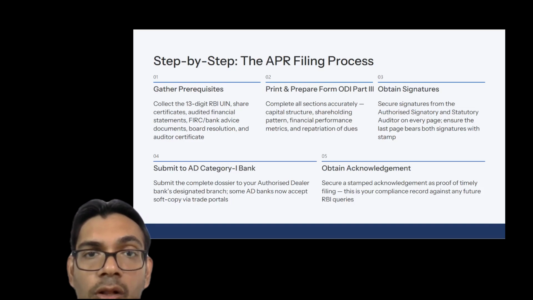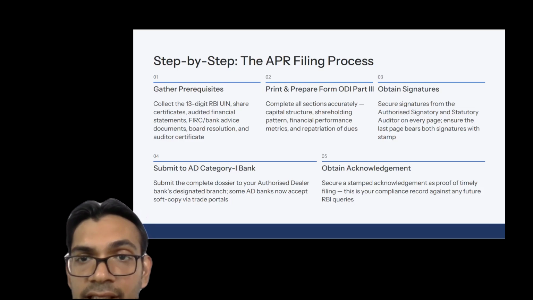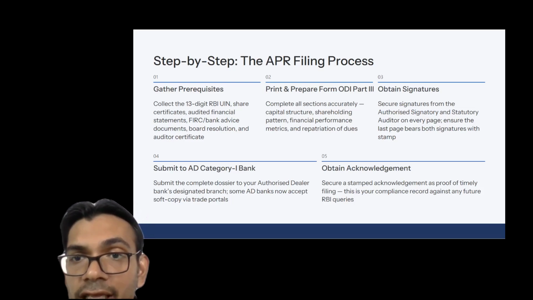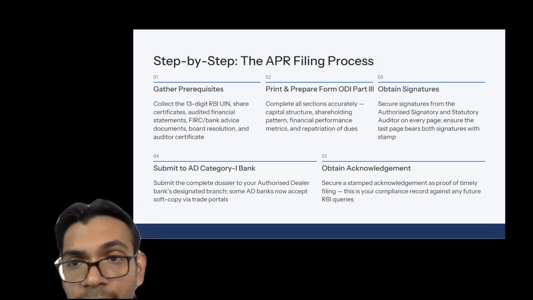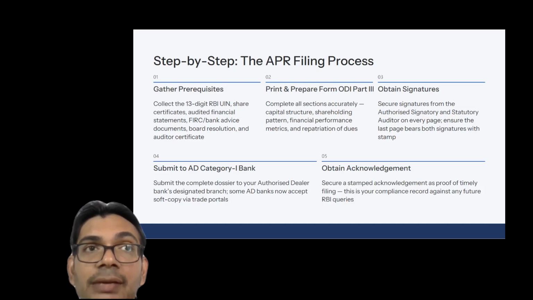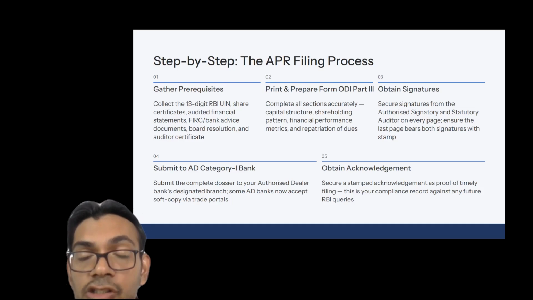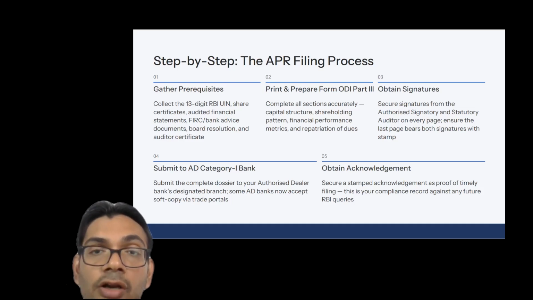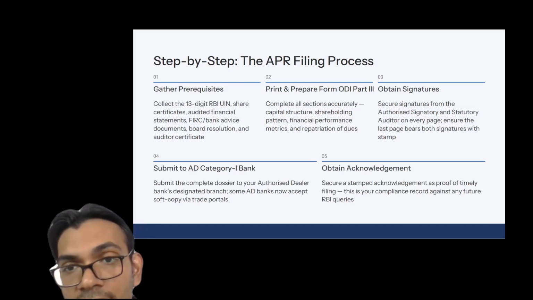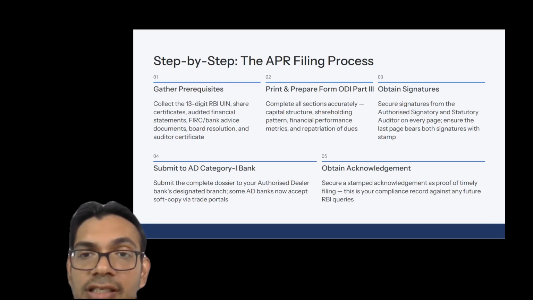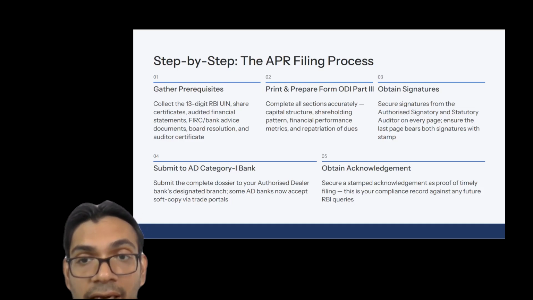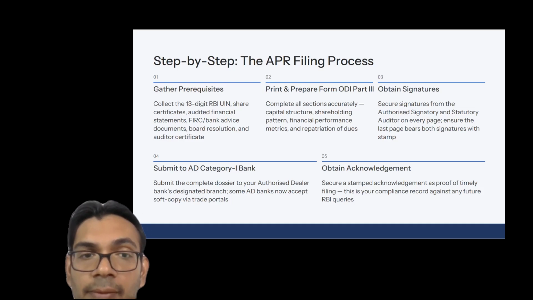Now, after filling in all the information as mentioned, namely 4 or 5 sections, then we have to obtain the signatures of the authorized signatories on the APR. So this APR has to be signed by the authorized signatory from the company and also the statutory auditors of the Indian entity, because this APR is being filed for the wholly owned subsidiary by the Indian entity to the AD bank, specifying the financial performance of the foreign entity. So it has to be signed by the authorized signatory of the Indian entity, that is the parent company, and the statutory auditor of the Indian company, right?